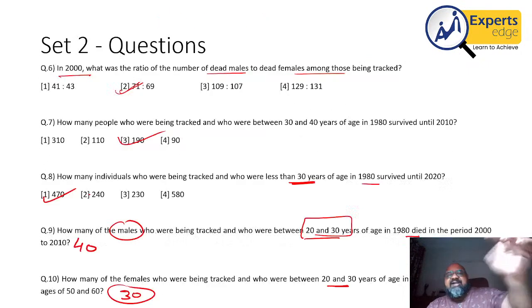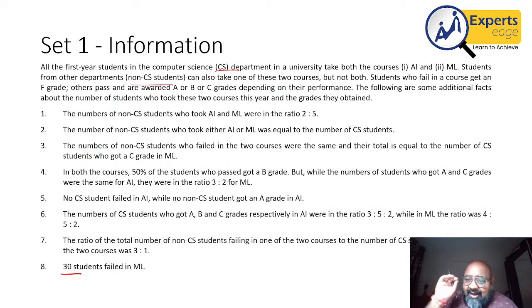So I go back to the set that I am going to attempt, which is set 1. At this point in time, I have 5 answers marked. So I come to set 1. It says, all the first year students of the CS department in a university take both courses, AI and ML. So there are 2 courses, AI and ML, and CS students have to take both. For other departments, that is non-CS students, they can take one of the 2 courses. So non-CS students will either take AI or ML, but not both.